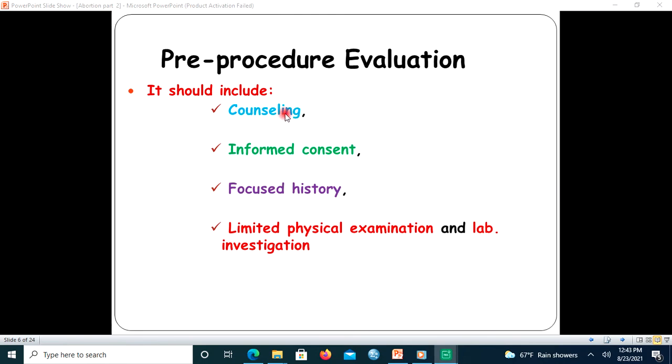Counseling is all about enabling the woman to have all the necessary information that helps her to decide on her right decision.